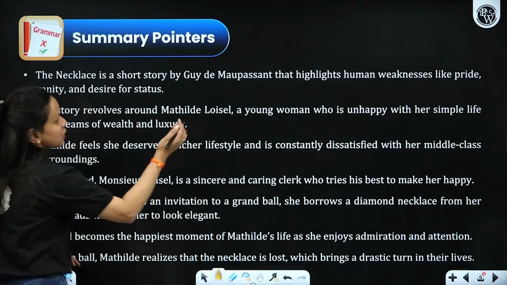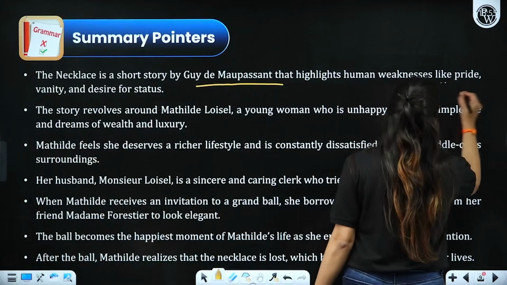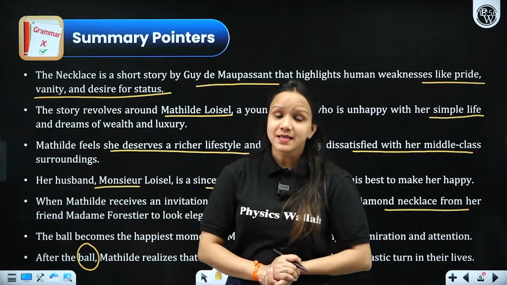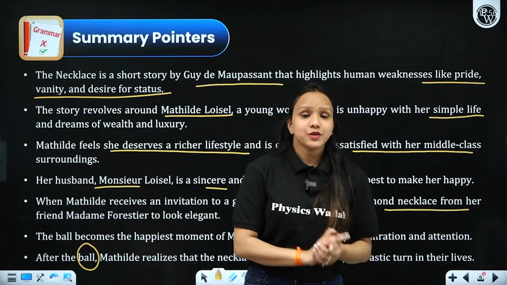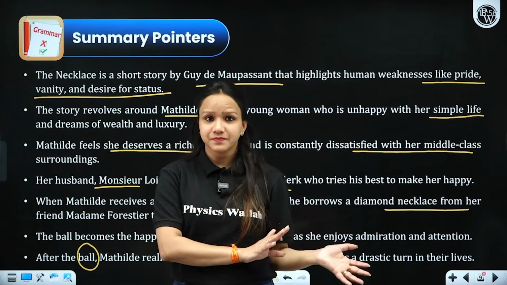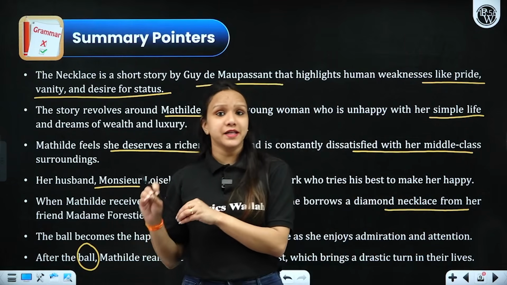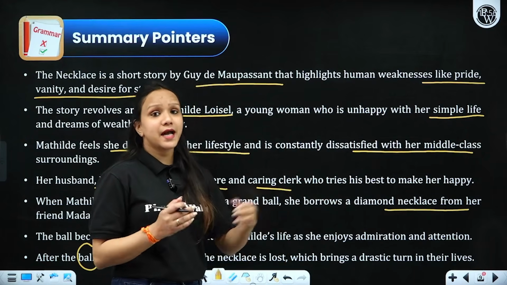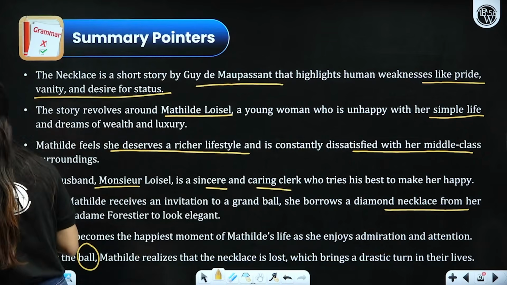The Necklace is a short story by Guy de Maupassant that highlights human weaknesses such as greed, pride, right? So, they went to a shop and they came across the same necklace that cost around 36,000 francs. They bought that, right? Due to which he had to spend his 18,000 francs that he had inherited from his father, and they had to take a loan for the remaining amount, right? Just in order to return that necklace.